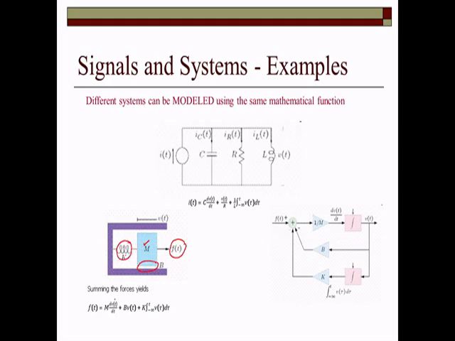In the same way, we have a summation of forces here, and a summation of currents there. If we know the differential equation, we can directly transform it into the circuit. Here we divide the current into different components, and here we divide the force into different components.